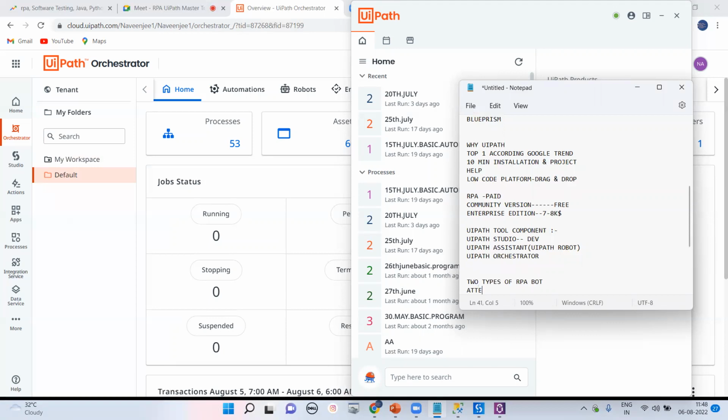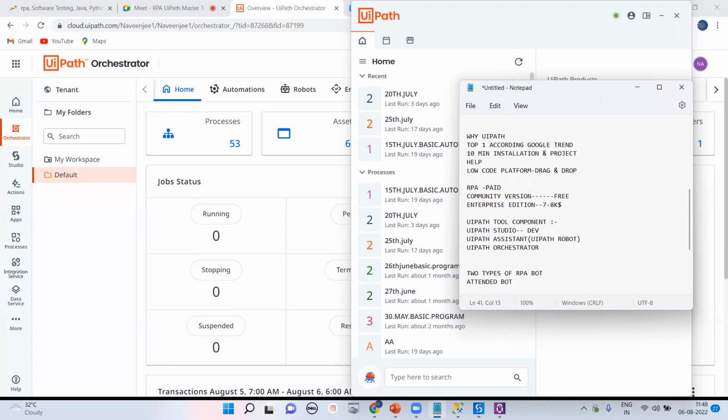I am discussing this thing called attended bot, and the second thing that is called unattended bot. We have two types of tool, and if you ask me, both are paid. Both are paid. No bot is free. Attended bot and unattended bot. Try to understand these things.